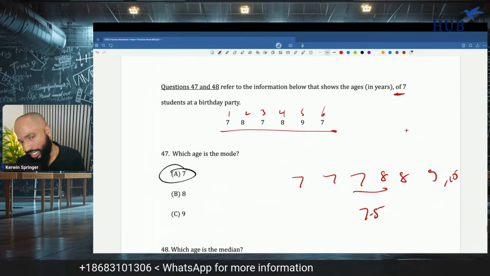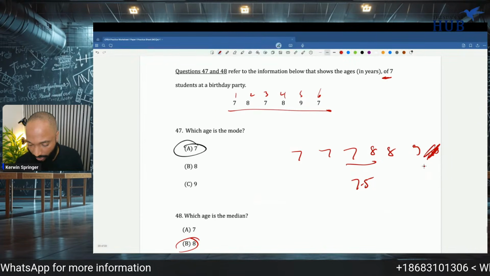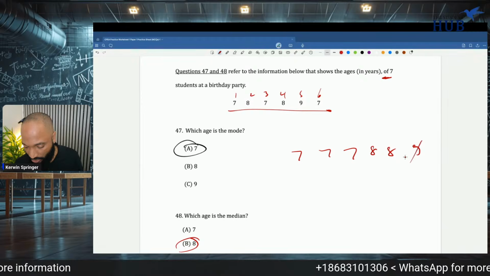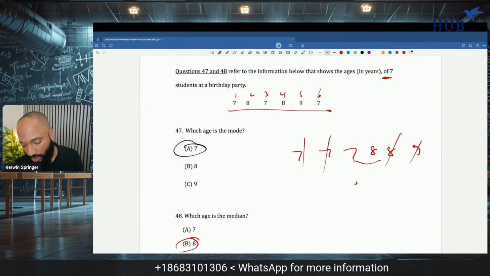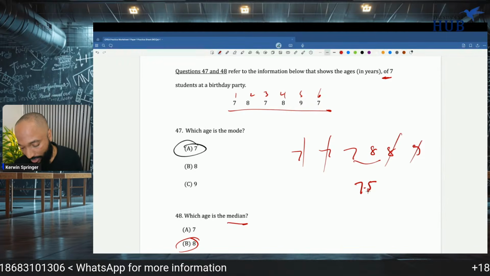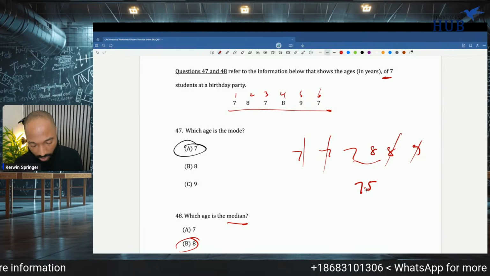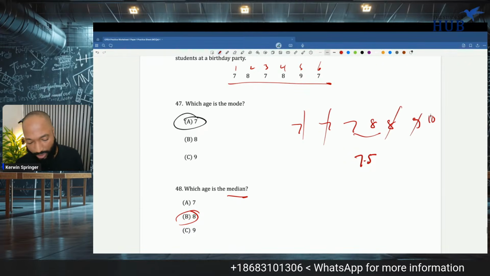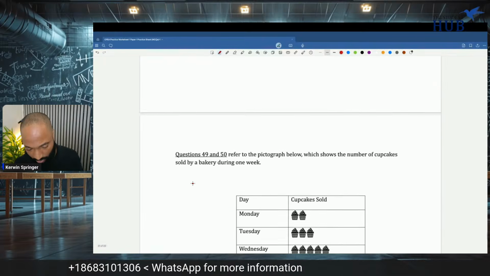1, 2, 3, 4, 5, 6 students, right? I could count again. So yeah, guys, if you got a question like this and you're trying to find the median and you see 2 numbers in the middle, you're supposed to add and divide by 2. So the median in this case would be 7.5. Median means middle.